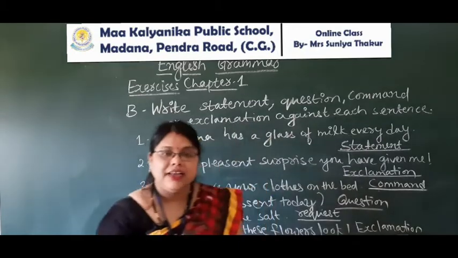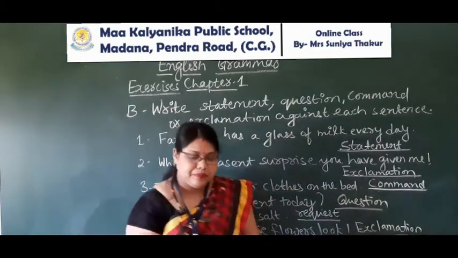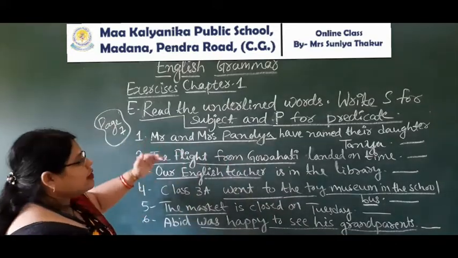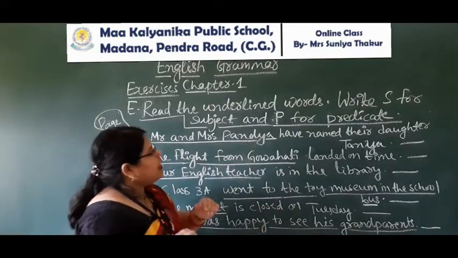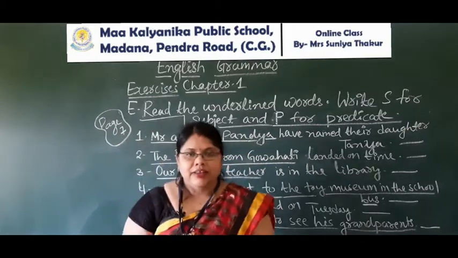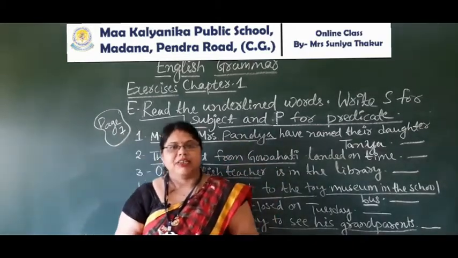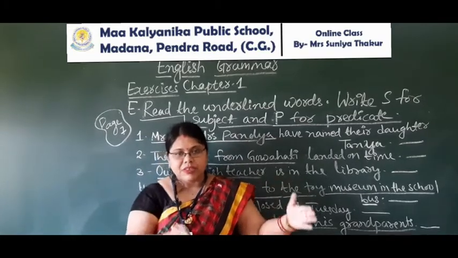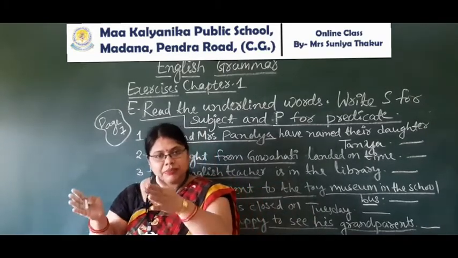Now we will write the next number. Now, look at this question. This question is telling us, read the underlined words, write S for subject and P for predicate. Students, I have mentioned in the chapter that in a sentence there are two parts. One is the subject part, another is the predicate part.